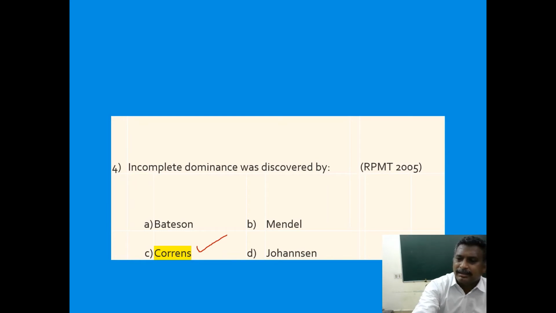Mendel gave terms like factor, law of dominance, law of segregation, law of independent assortment, and so on. Finally, we regard him as the father of genetics. Johannsen named the factor as a gene. The word factor was given by Mendel, but the same factor was called a gene by Johannsen. But here Karl Correns identified incomplete dominance.